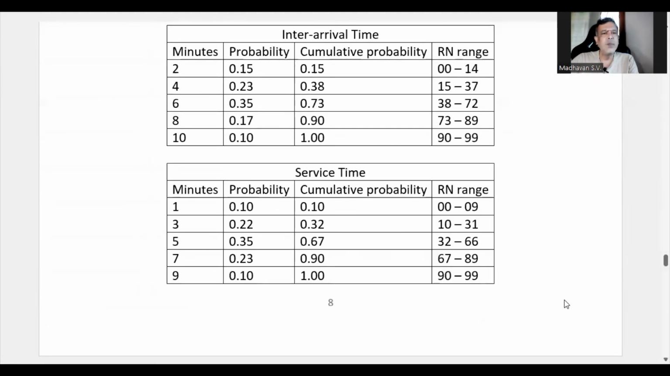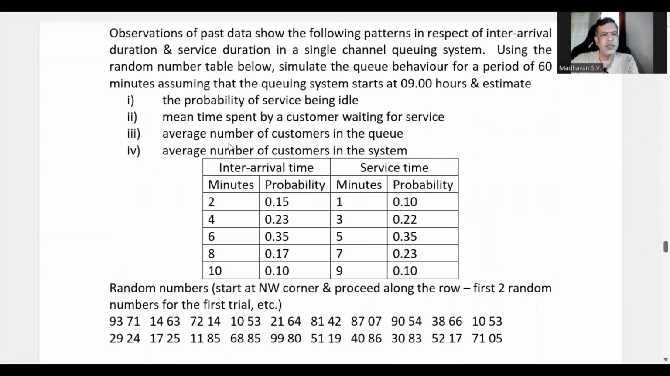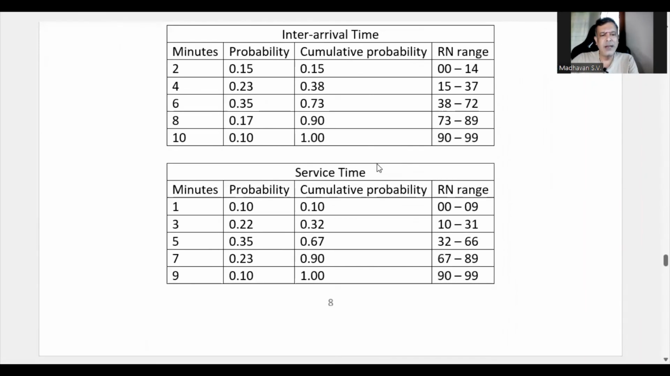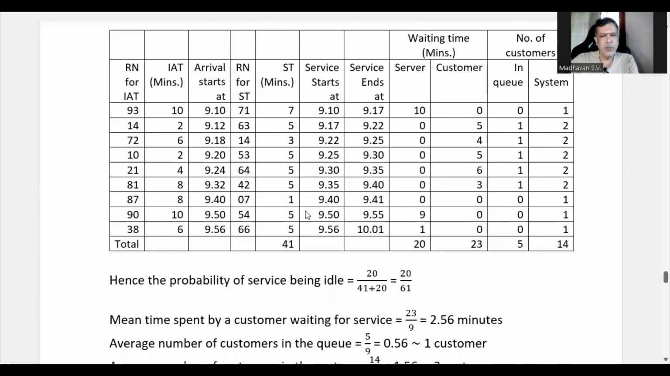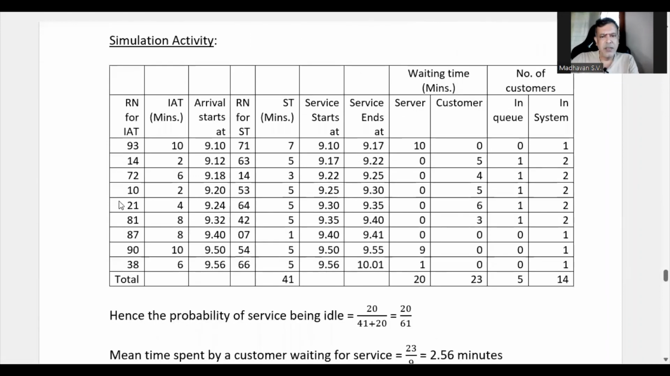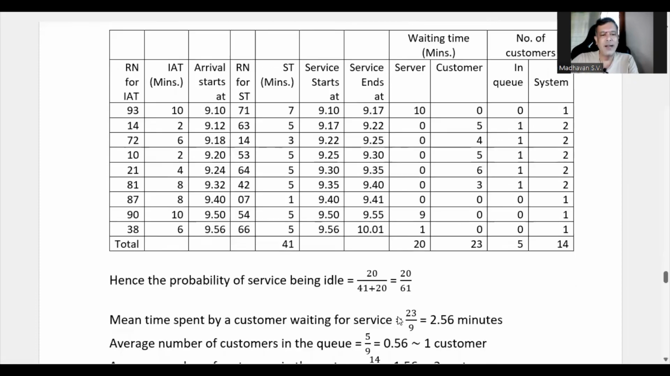Now we are able to answer the questions. The first question is the probability of the server being idle. We may notice it is nothing but the waiting time divided by the total time of the server. That means 41 minutes he was actually working, and for 20 minutes he is idle. So we need to add two things to get the total server time. So 20 divided by 61 will be your probability of the server being idle.